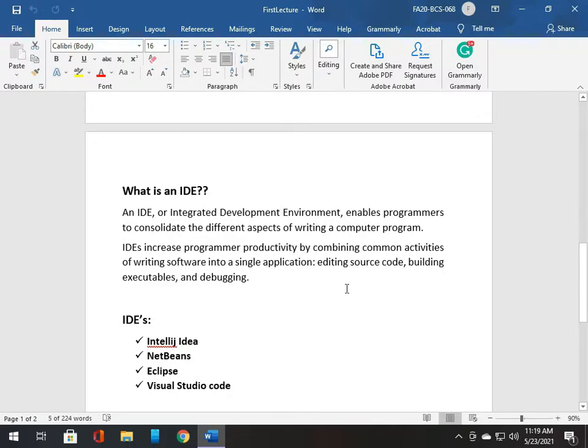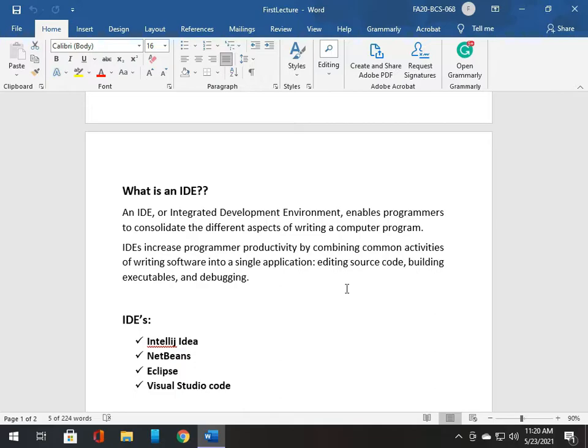So what is an IDE? An IDE is an integrated development environment that enables programmers to consolidate different aspects of writing a computer program. An IDE increases Java programmer activity by compiling common activities of writing software into a single application. So an IDE will help us to write code in a more efficient and faster way. So we will learn the Java programming language in a better and faster way.